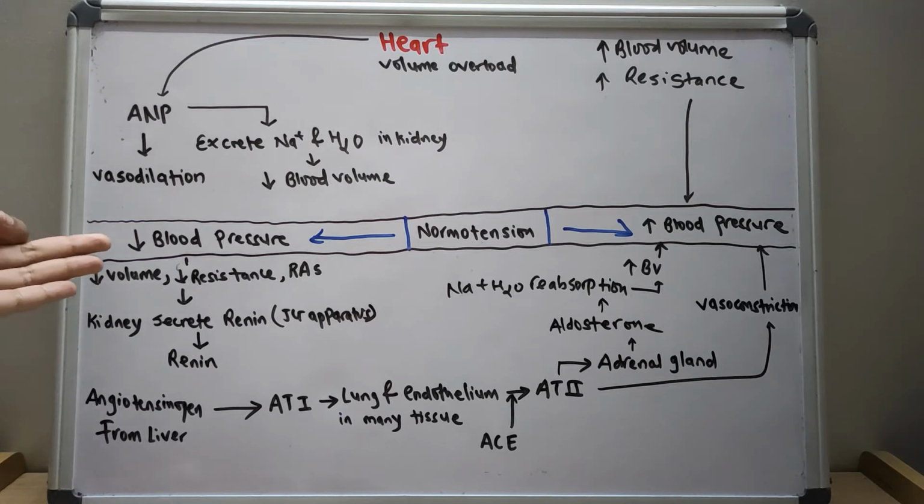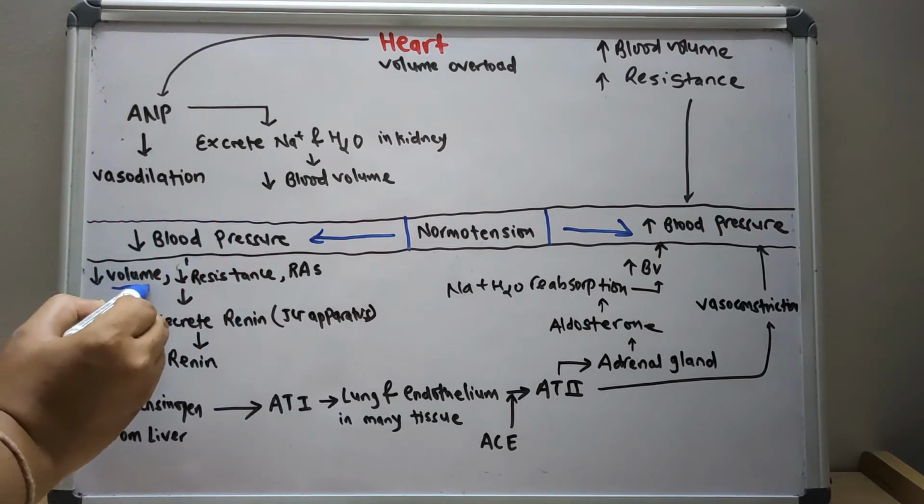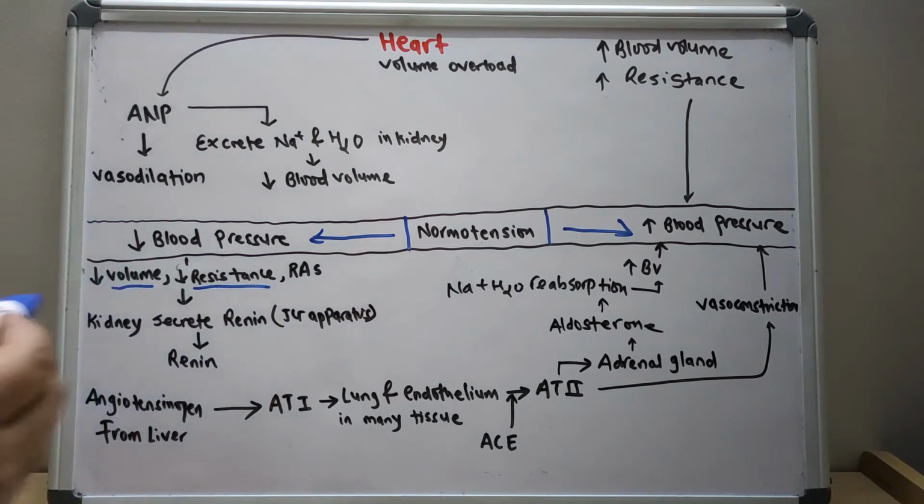So whenever there is a decrease in blood pressure by any means, it could be decreased by a decrease in blood volume, a decrease in peripheral vascular resistance, or renal artery stenosis, leading to a decrease in blood flow in the kidney.